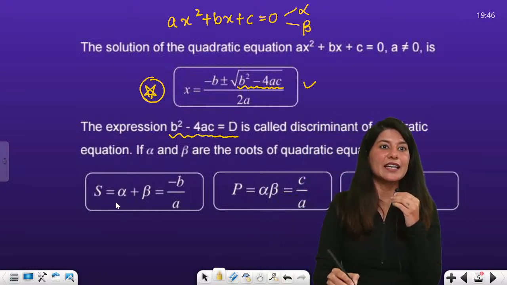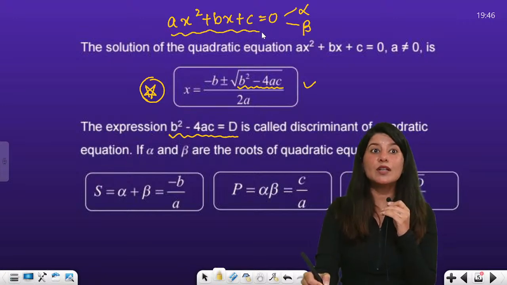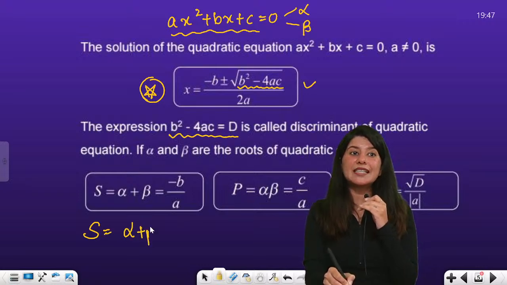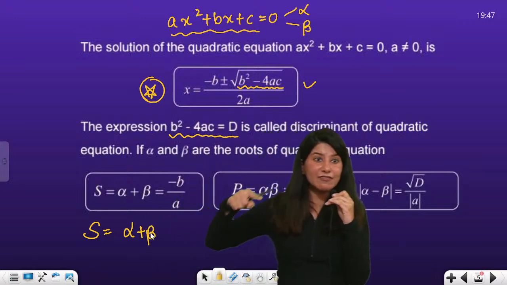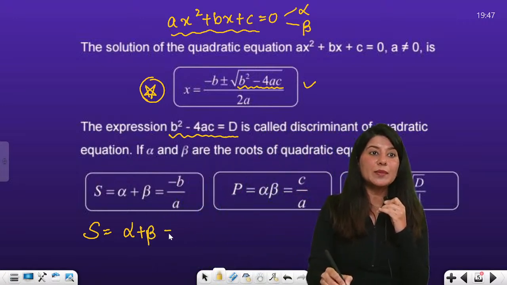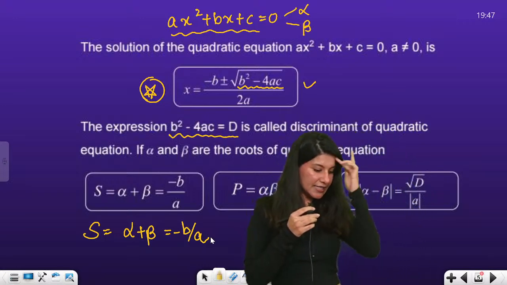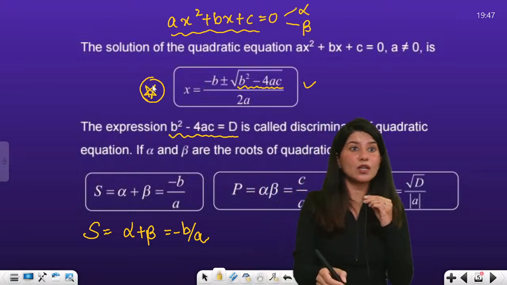Now alpha and beta are roots of this quadratic equation. Let me talk about sum of roots, which is denoted by capital S. Sum capital S is nothing but alpha plus beta, that will be equal to minus b by a. What is b?